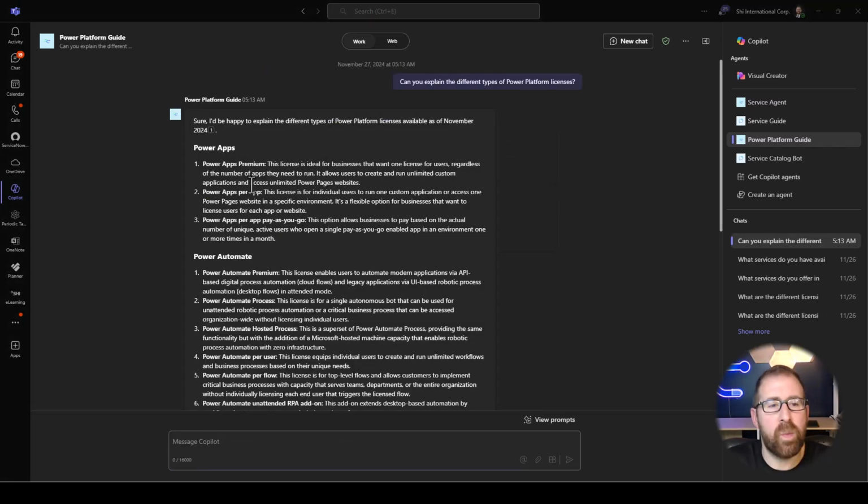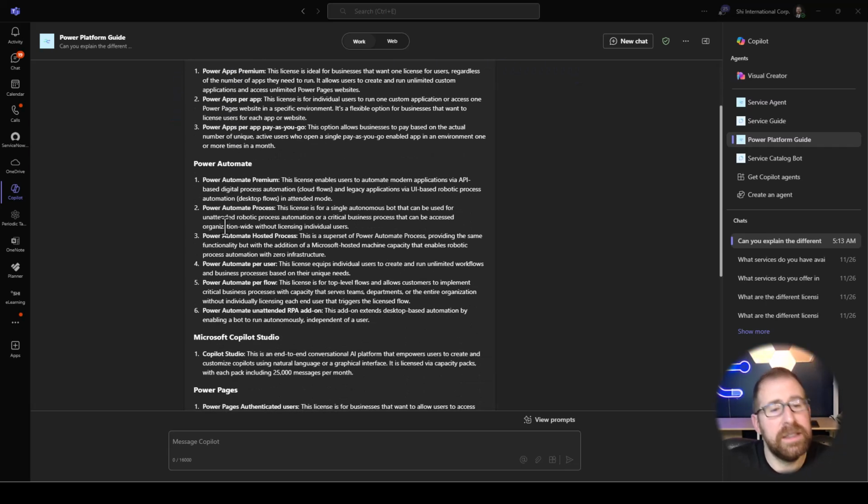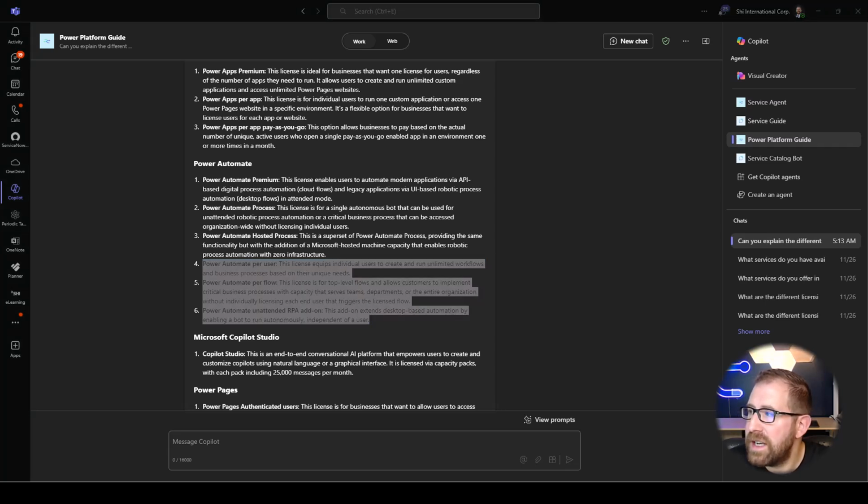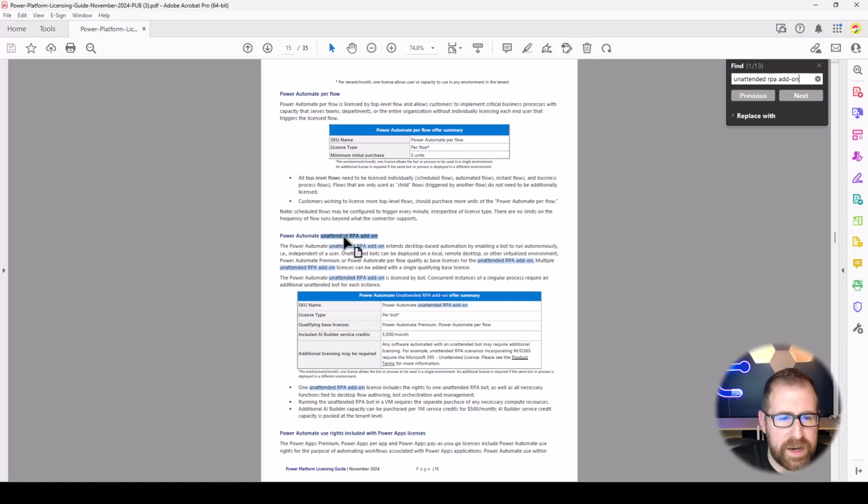All right, so as we work through this, we can see Power Apps, got that right. Power Automate, it's got some stuff right. It's also, again, pulling in some information that probably isn't relevant anymore per user, per flow, the unattended RPA add-on. But as you can see, if I bring the document over right here, Power Automate unattended RPA add-on. So let me re-emphasize that the response that you get is entirely dependent on the instructions, the prompt engineering, but largely the data that's in your knowledge source. So keep that in mind.